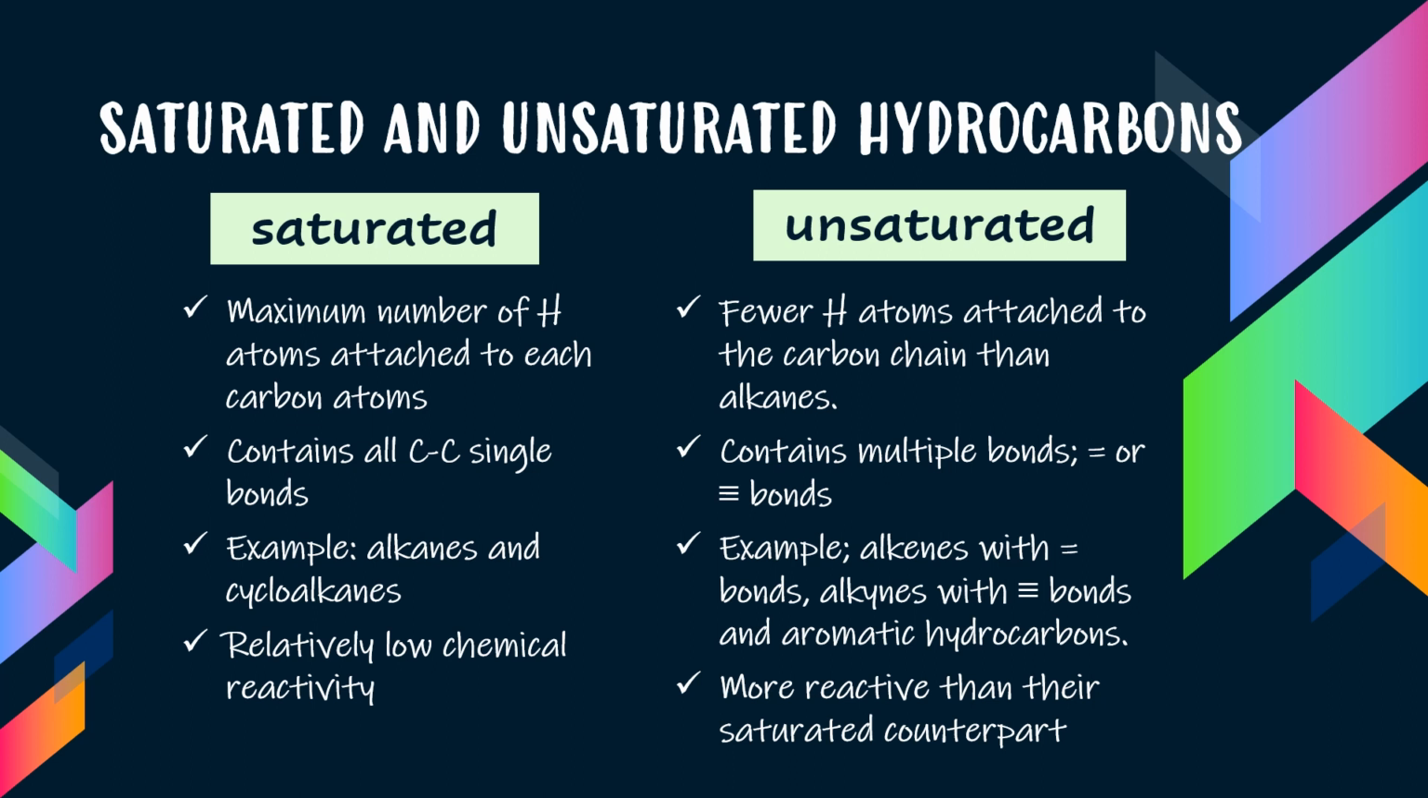And for unsaturated, the molecule that is an unsaturated hydrocarbon has fewer hydrogen atoms attached to the carbon chain than alkanes. It is because they contain multiple bonds, either double bonds or carbon-carbon triple bonds. Examples of unsaturated hydrocarbons are alkenes with double bonds, alkynes with triple bonds, and aromatic hydrocarbons. Unsaturated hydrocarbons are more reactive than their saturated counterparts.